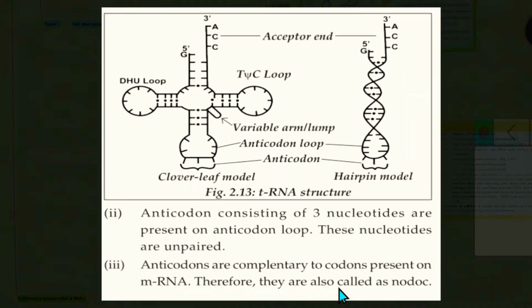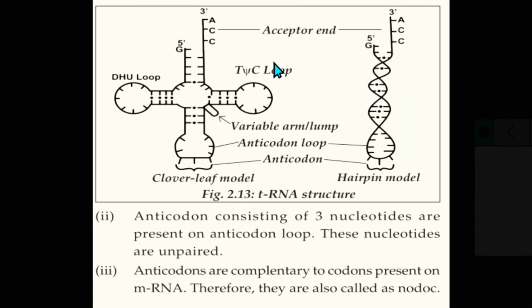We'll see here. This is the hairpin model. At the 5' end, a G nucleotide is present, and at the 3' end, ACC nucleotides are present. And this is the clover leaf model. Three arms here: the DHU loop, the anticodon loop, and here the TC loop. And these are the acceptor ends. Upper are the acceptor ends, and this is one variable arm, and this is the anticodon loop.